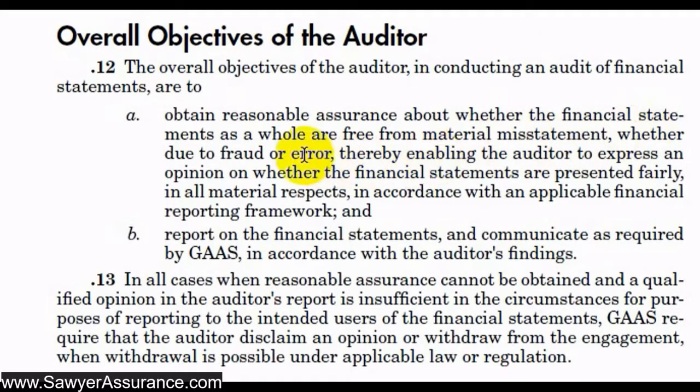And so next we see that these material misstatements could be due to either fraud or error. And we see that they're not saying that we need to find fraud or we need to find errors. We need to find material misstatements, and those might be due to these different occurrences. So our explicit goal in performing the audit, or the objectives of performing the audit, are not to find fraud, they're to find material misstatements.